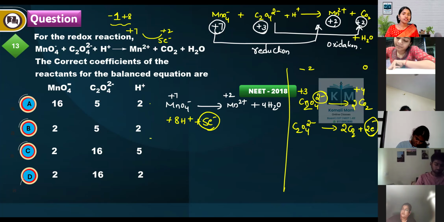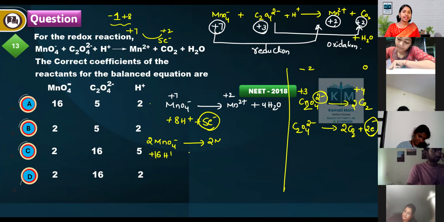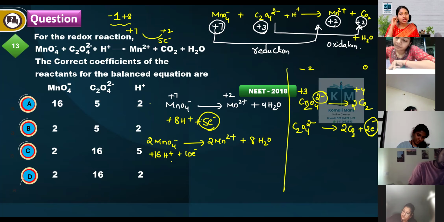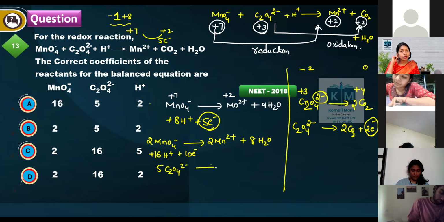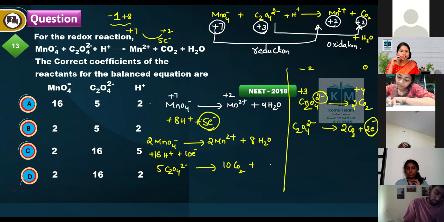So do it faster. 2 MnO4 minus plus 16 H plus plus 10 electrons gives rise to 2 Mn2 plus plus 8 H2O. Then multiply this with 5. So 5 C2O4 2 minus gives rise to 10 CO2 plus 10 electrons.